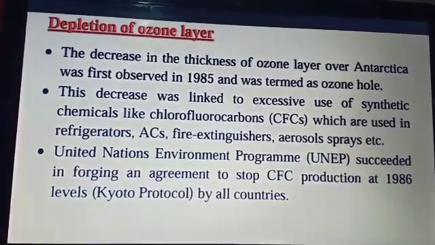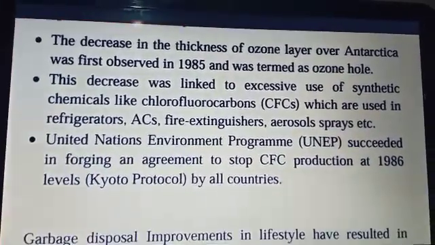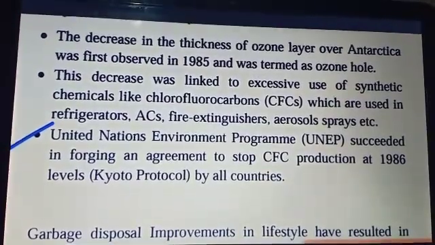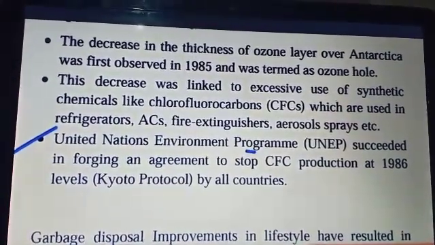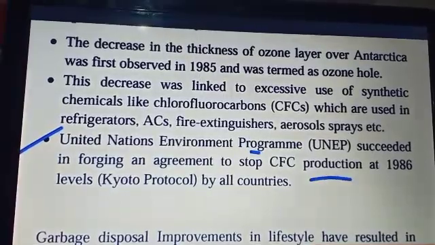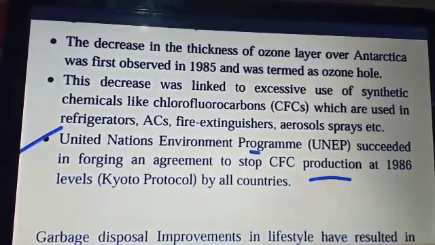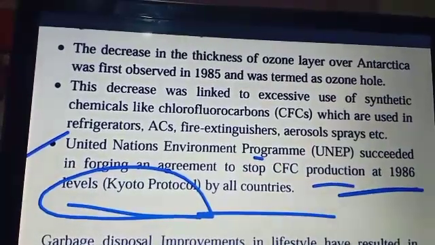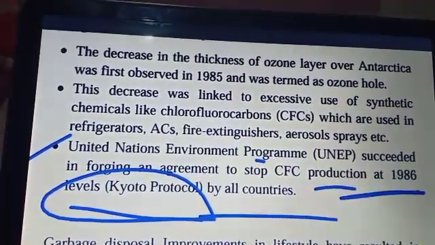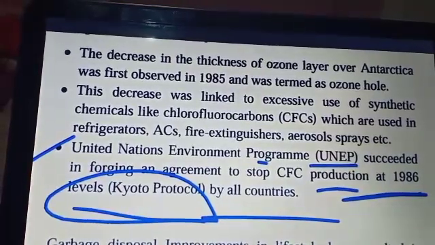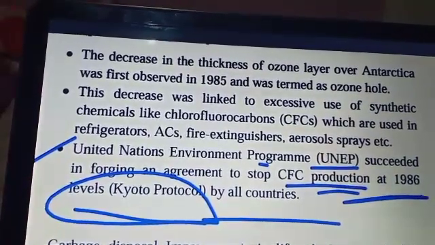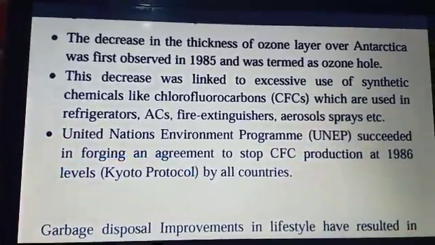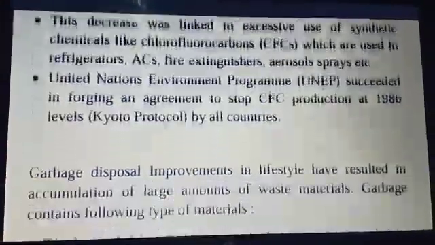So the United Nations Environment Program, means the UNEP. May I ask what is the full form of UNEP? So the full form of UNEP is the United Nations Environment Program, which succeeded in forming an agreement to stop CFC, chlorofluorocarbon, production at the 1986 level, means the Kyoto Protocol, accepted by all countries, by which we can minimize the ozone depletion.